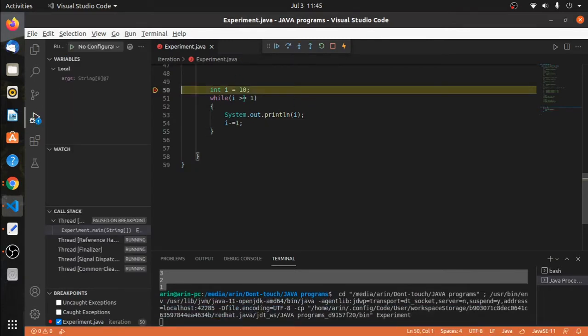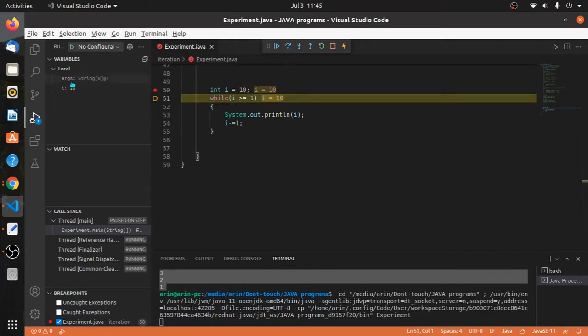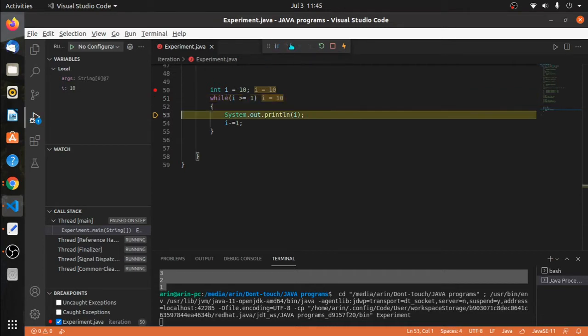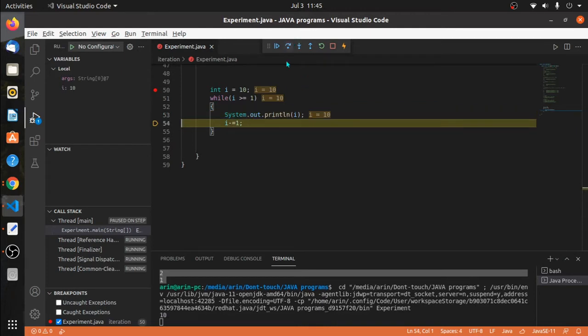Let's see what happens. int i equals to 10. When I execute this line, I can see that in my memory there is a variable i whose value is 10. Now the execution pointer points to while i greater than equals to 1. We know i equals to 10, so greater than equals to 1, it's true. So it comes inside the loop body, it will print the value of i. Let's execute this one. See, we get the value of i as 10.